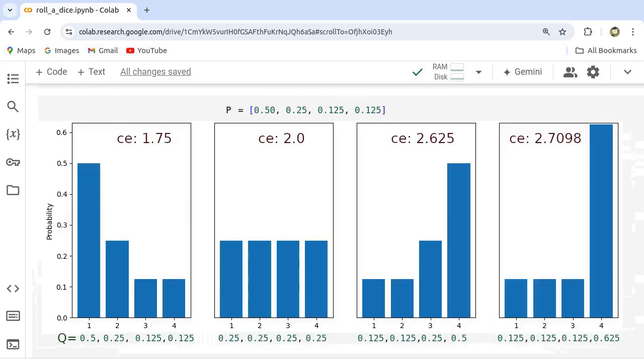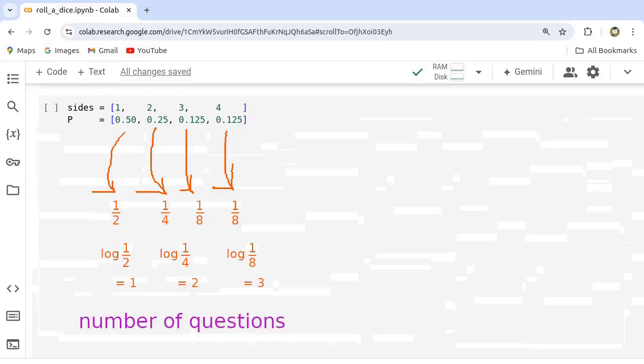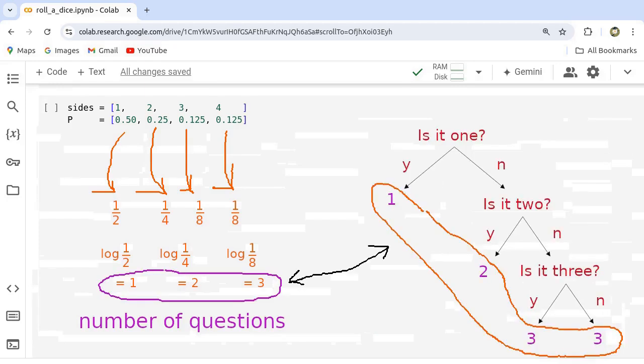This graph displays various cross-entropy values for different probability distributions, Q. If Q equals P, the cross-entropy value reaches a minimum. Let's explain cross-entropy using the same yes or no question game. For a given probability distribution P, entropy represents the minimum number of yes or no questions needed to determine the outcome of rolling a die. The optimal strategy involves dividing the yes or no answers evenly, to minimize the number of questions required to reveal the outcome.